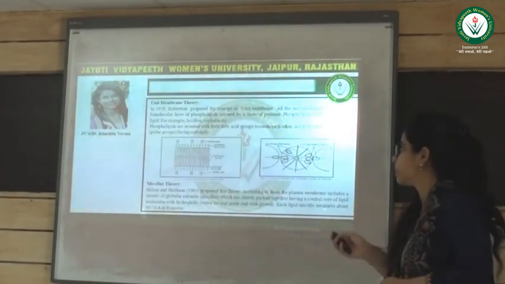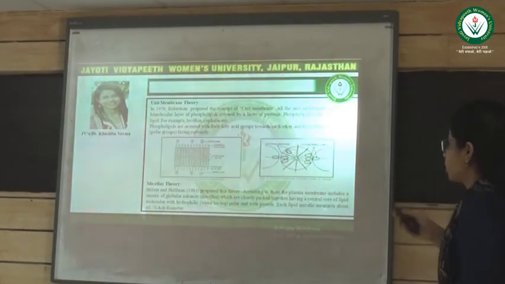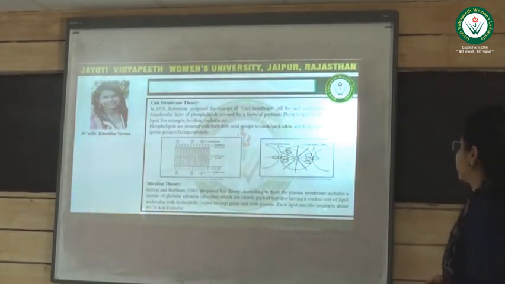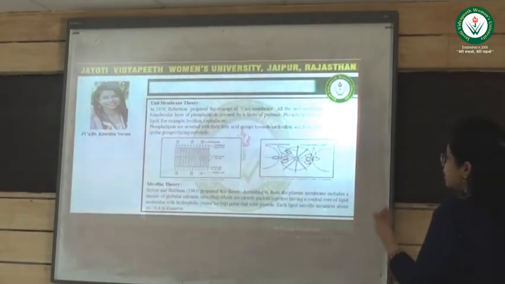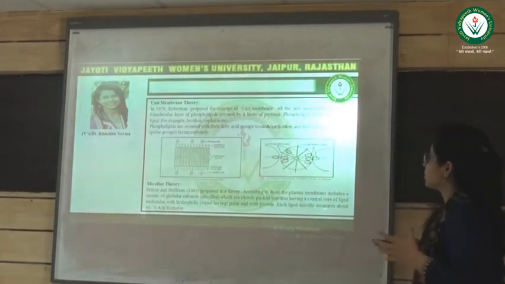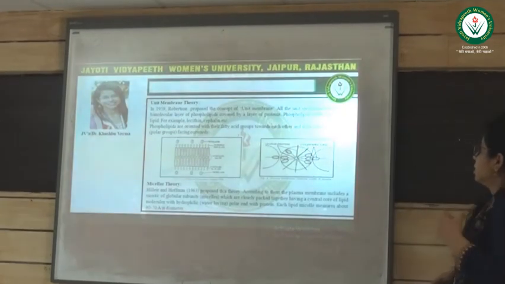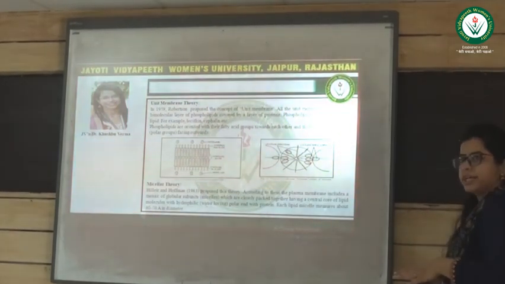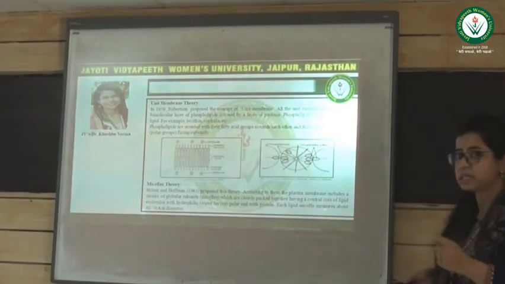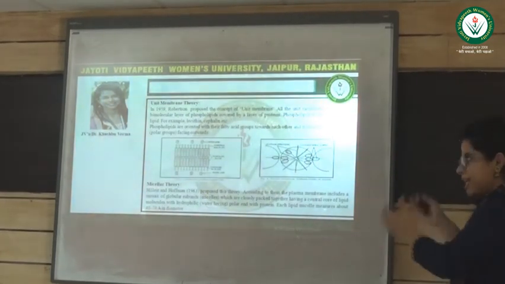The next one was given by Robertson in 1959. This theory was known as the unit membrane theory, and he supposed that all unit membranes consist of a bimolecular layer of phospholipids covered by a layer of proteins, and phospholipid is the main part of the lipid. For example, lecithin and cephalins. Phospholipids are oriented with their fatty acid groups towards each other, and their water soluble ends, meaning hydrophilic regions, are facing the outward side of the plasma membrane.